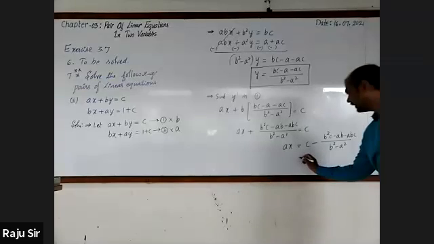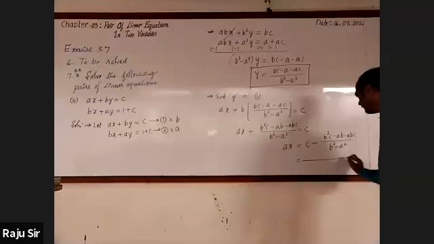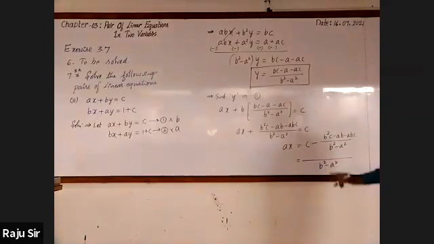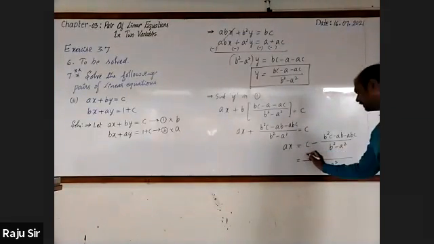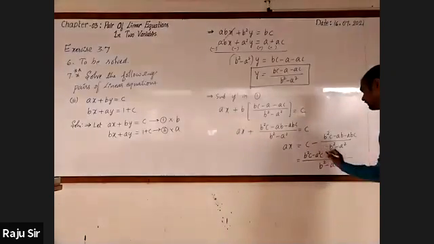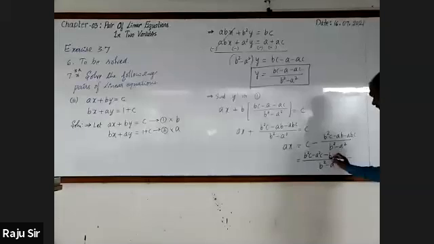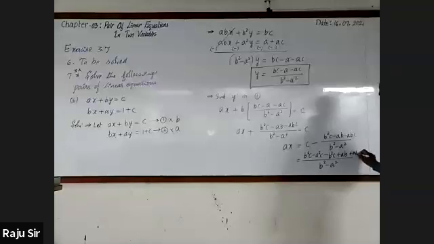Now you may take the LCM. LCM is b square minus a square. Multiply LCM with the first term. It will be b square c minus a square c. Then this is minus of this b square c minus ab minus abc. So multiply by minus sign. It is b square c then plus ab plus abc.